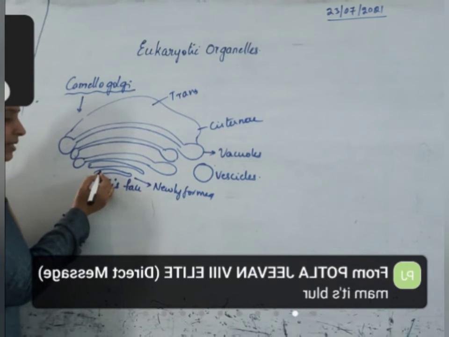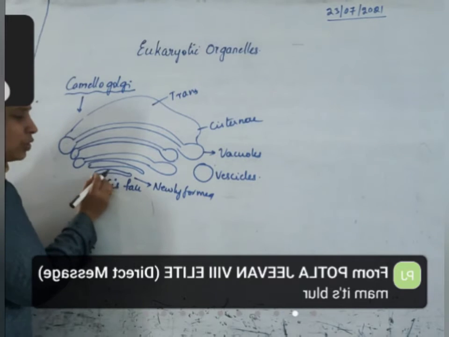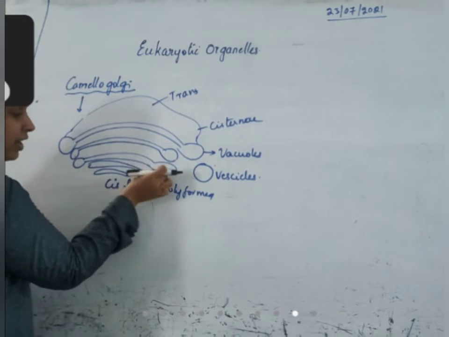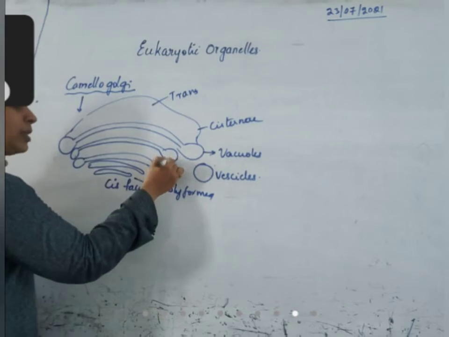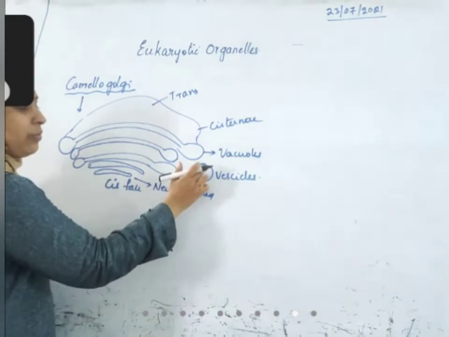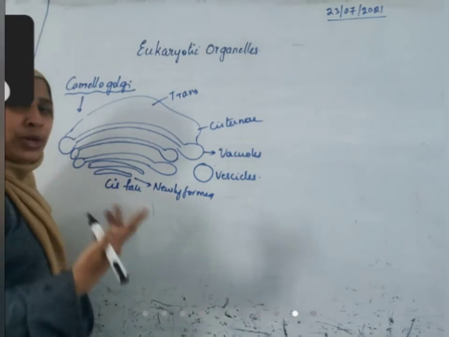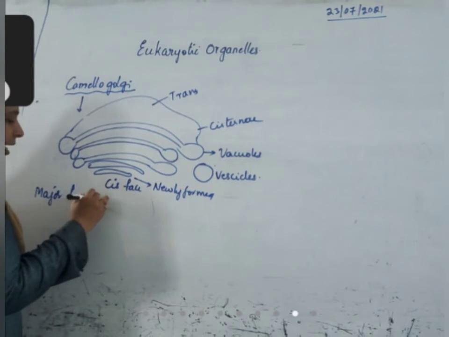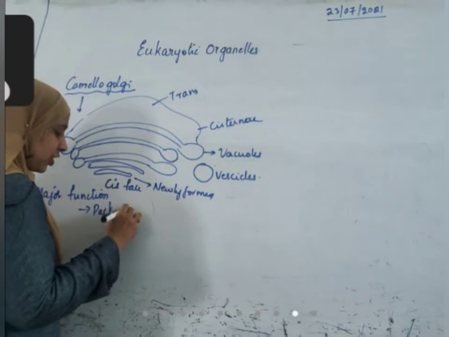When proteins are synthesized inside the endoplasmic reticulum, they transfer to this Golgi body. Inside the cisternae, they are modified and packed inside the vacuoles. When it is completely formed, the protein inside it is also completely formed. Finally, it gets packed into vesicles for transport to the next organelles. What is the major function of the Golgi complex? Packing of protein. What are the additional functions?